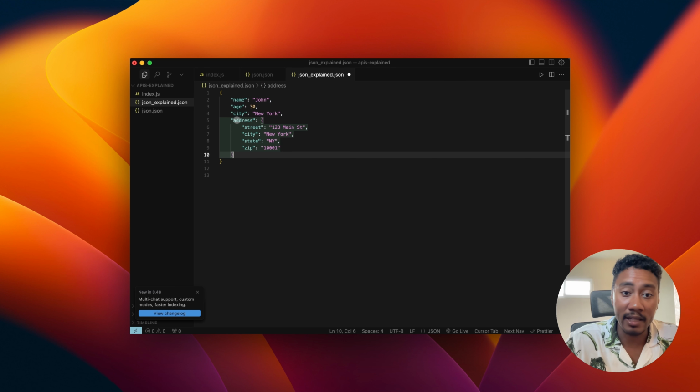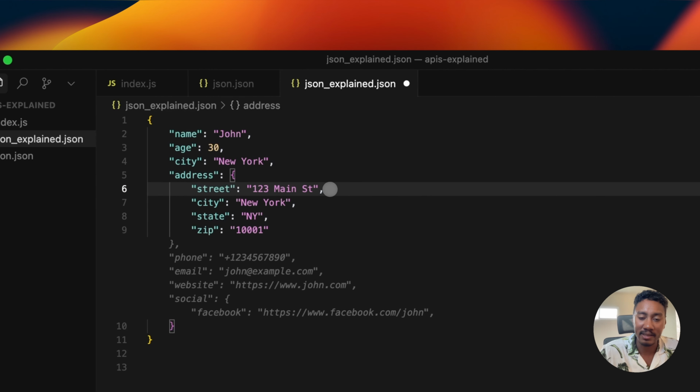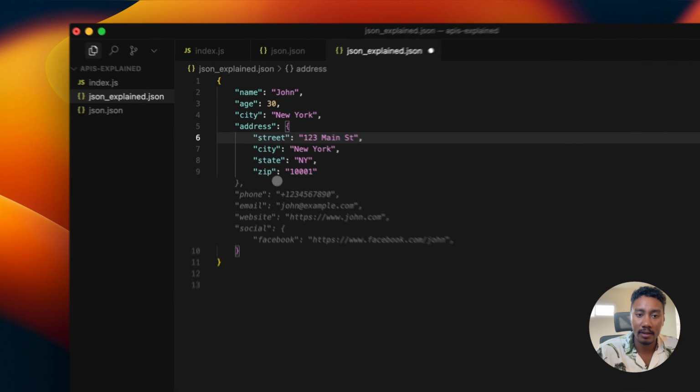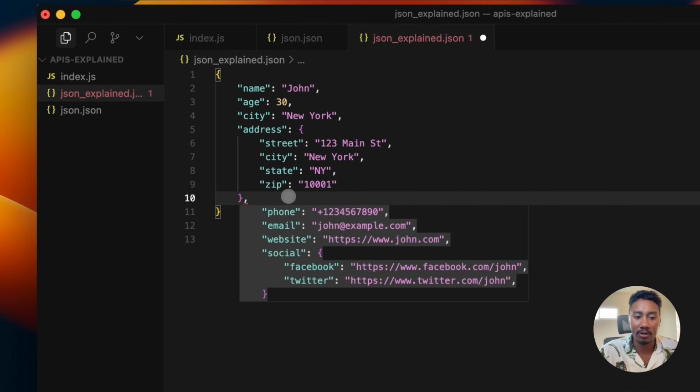Now we have a nested object this time. So we have the key of address, which is an object that is filled with different strings, right? So again, same thing applies. We always need the commas before the next key value pair. As you can see right here, since zip is the last key value pair in this nested object, we no longer need to add a comma. And now let's just populate some more data into this.